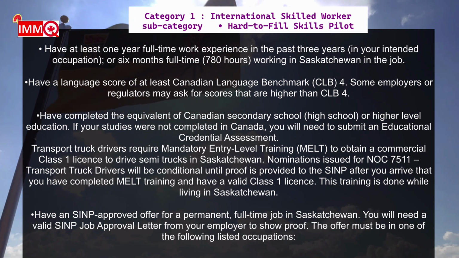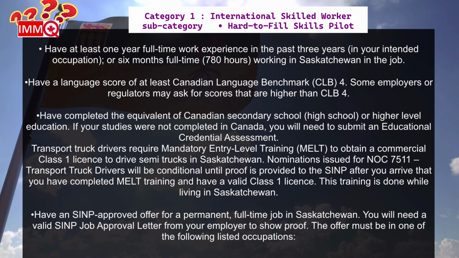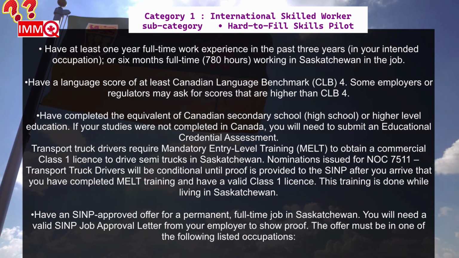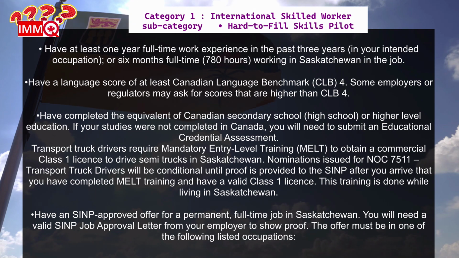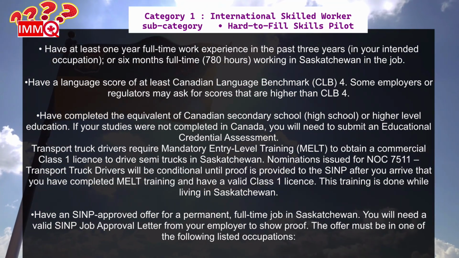Have an SNP-approved offer for a permanent, full-time job in Saskatchewan. You will need a valid SNP job approval letter from your employer to show proof. The offer must be in one of the following occupations.